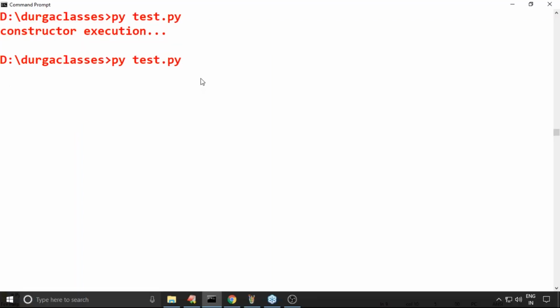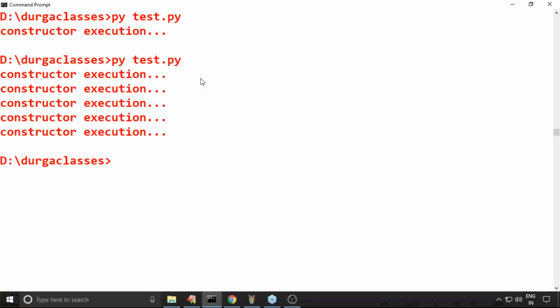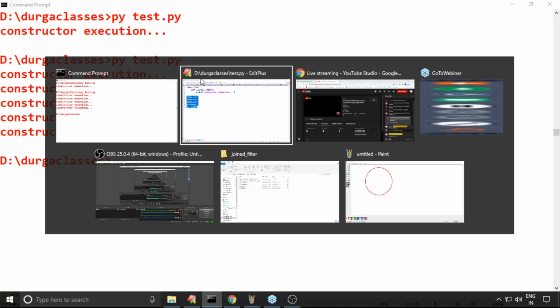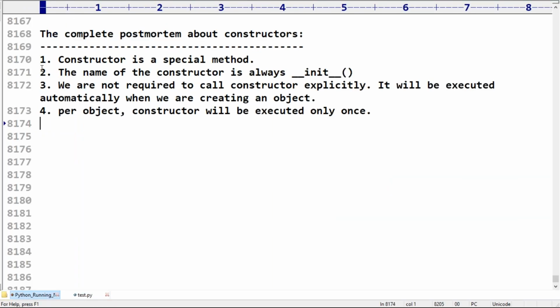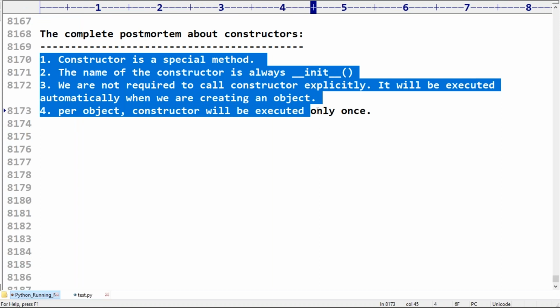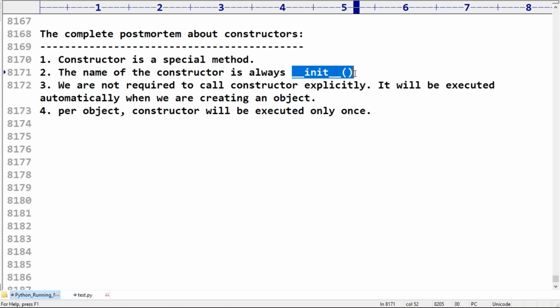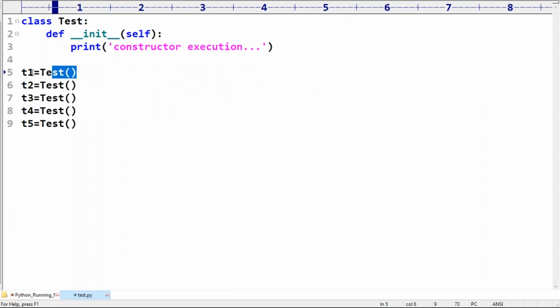Now have a look. I hope everyone is in a position to understand these 4 important conclusions. Constructor is a special method. The name of the constructor is always underscore underscore init. We are not required to call the constructor explicitly. The constructor will be executed automatically whenever we create an object.